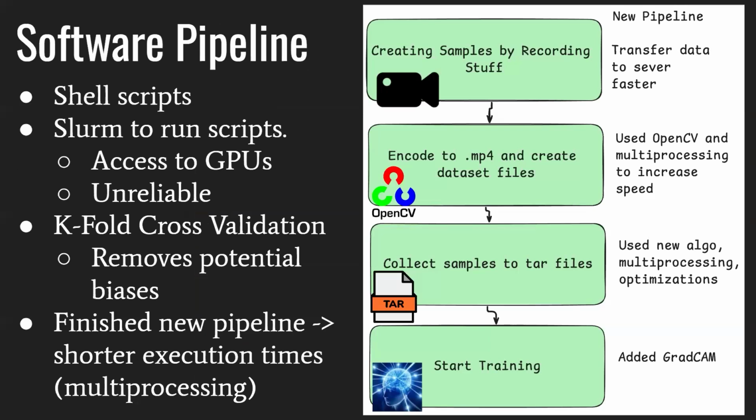We also revamped the software pipeline. We used Slurm to access GPUs, but earlier attempts at the pipeline were very unreliable. As you can see, here's our new pipeline, which is a bit faster. It still takes pretty long, but it's much faster than in the past.